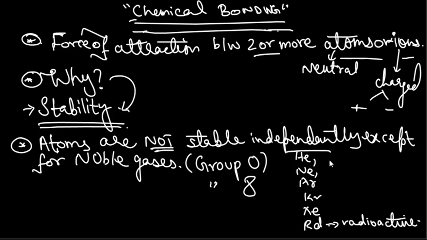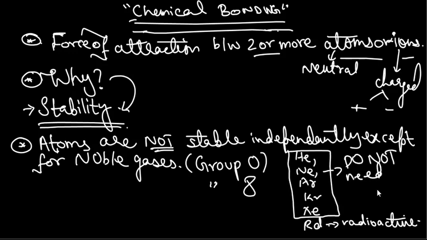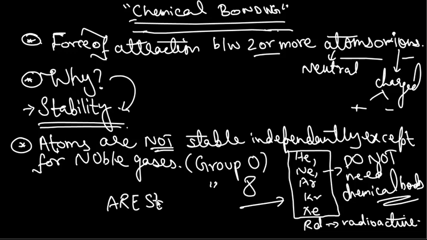But all the other gases over here are highly stable gases, and they do not need chemical bonds. The reason they don't need chemical bonds is because they are stable on their own, without the need of a chemical bond. But all other atoms of the periodic table do need some sort of chemical bonding in order to attain stability.